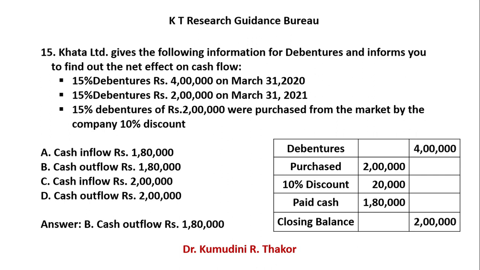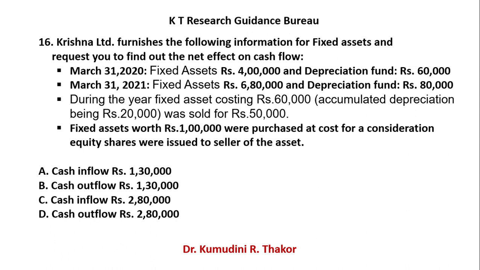Now another example I will give you. Krishna Limited furnishes the following information for fixed assets and requests you to find out the net effect on cash flow. On March 31st, 2020, fixed assets were 4 lakhs rupees and depreciation fund, means provision for depreciation, was 60,000. On March 31st, 2021, fixed assets 6 lakh 80,000 and depreciation 80,000.